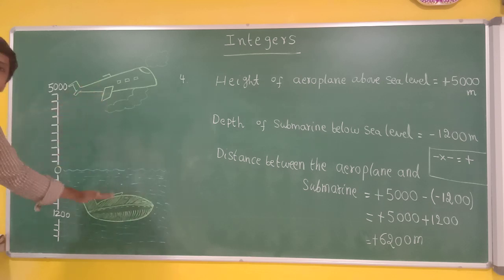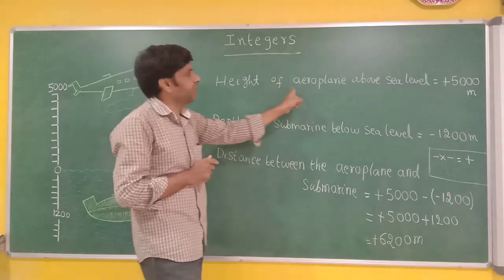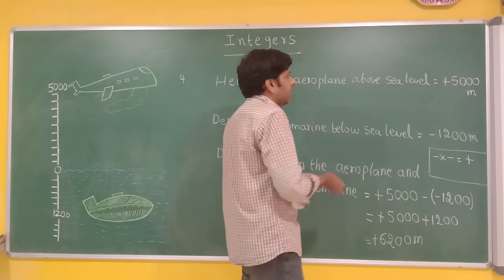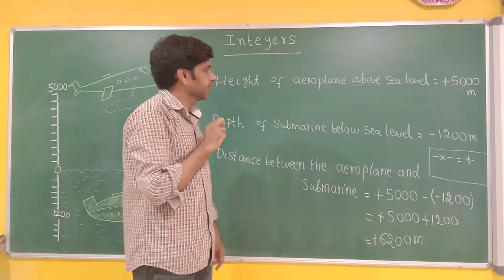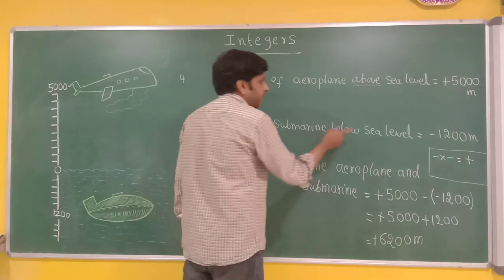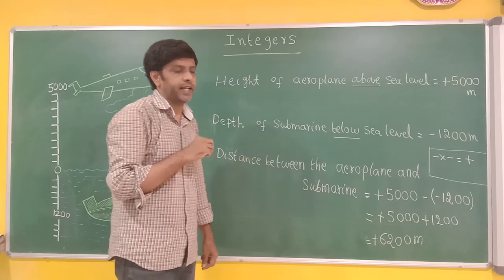So total how much distance did he travel? 6,200 meters. The same concept I explained here using steps. Height of the aeroplane above. Because they used the word above, I used plus sign. Depth of the submarine below. Because they are using the word below, I used minus 1,200 meters.